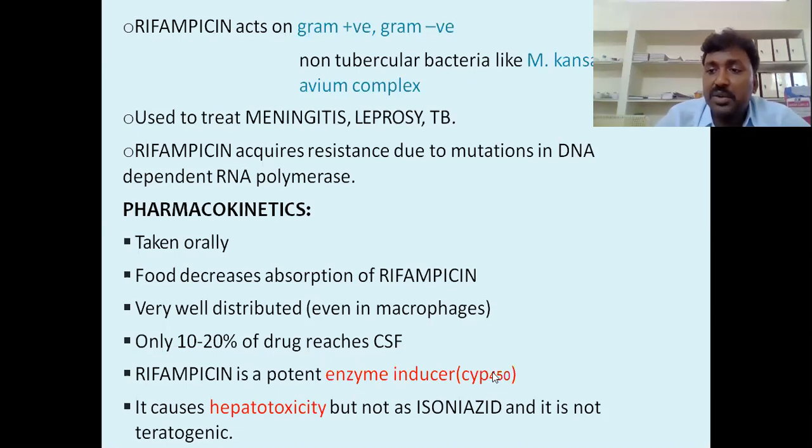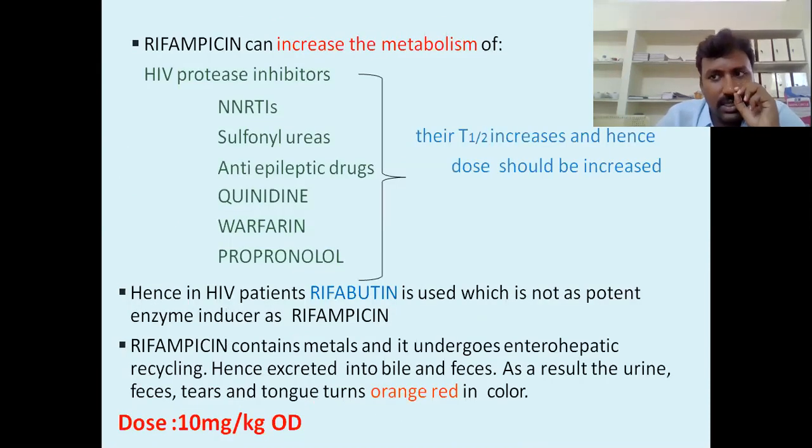Rifampicin can increase the metabolism of HIV protease inhibitors, anti-epileptic drugs, quinidine, warfarin and propranolol. When the enzyme is increased, these drugs are metabolized easily. Do you understand my point?